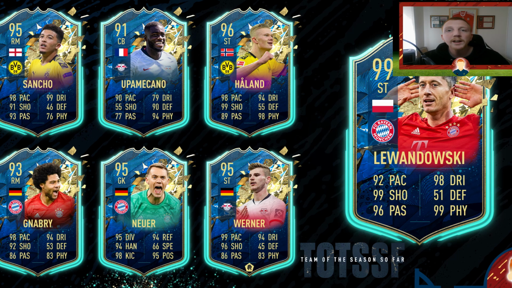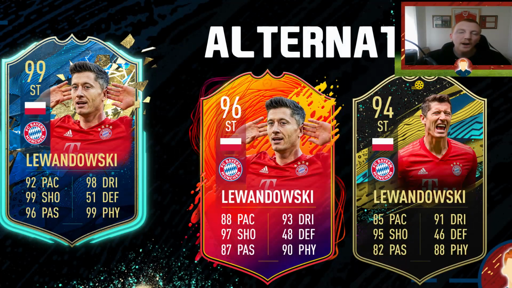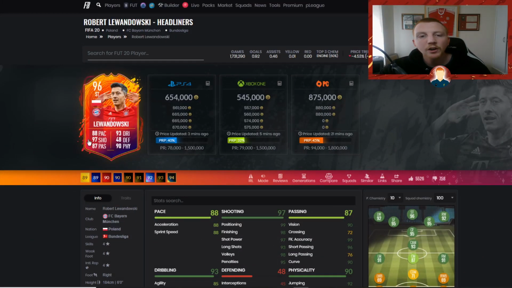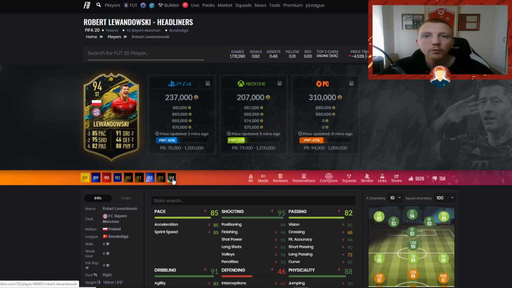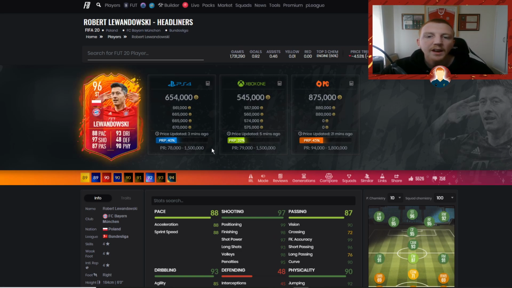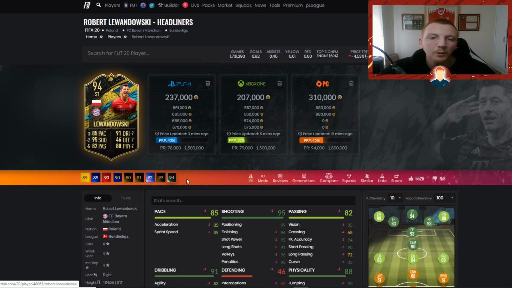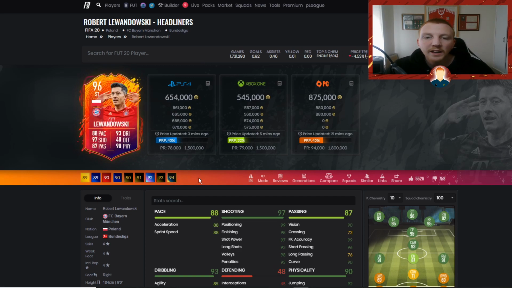So straight away, we're going to jump over, and first of all, we're going to look at Robert Lewandowski. So guys, right now you can see on the screen we have got team of the season Robert Lewandowski, and what we're going to do is jump over onto the computer screen and have a look at his alternatives. Now the two main alternatives will be the headliner Robert Lewandowski and also the 94 rated team of the week moments. Now with the headliner and the team of the week moments, what you want to be doing is ignore these prices you see on the screen now.